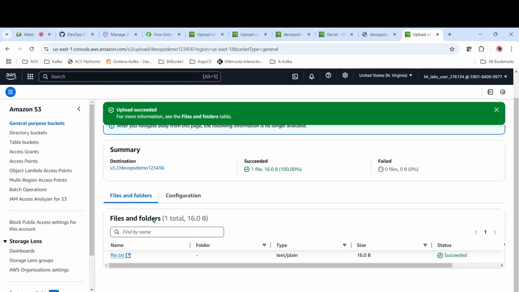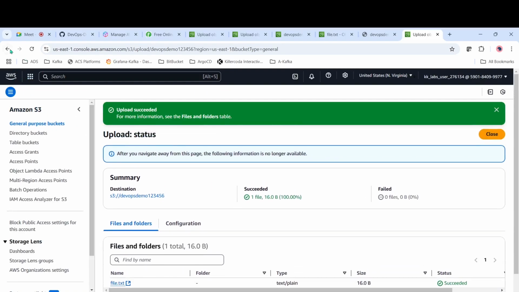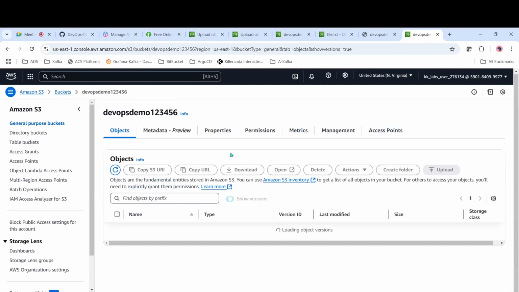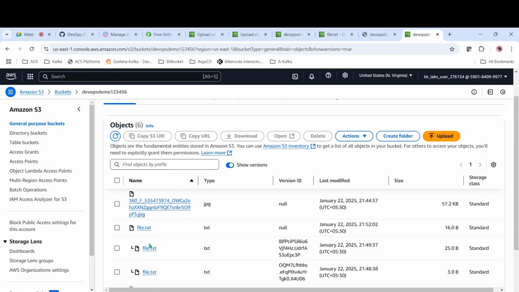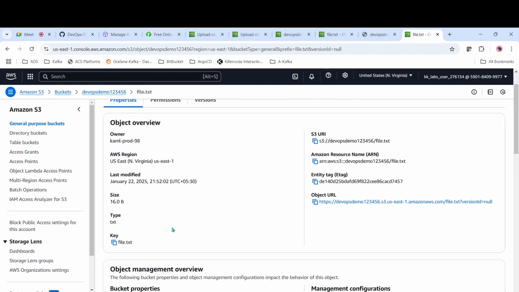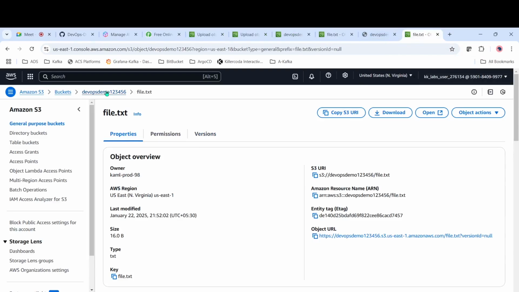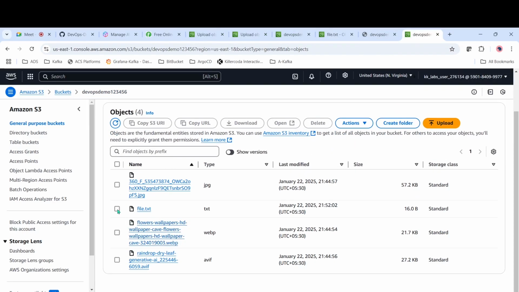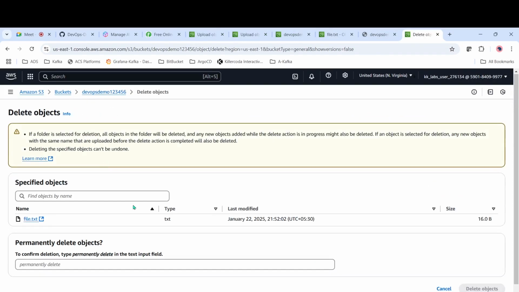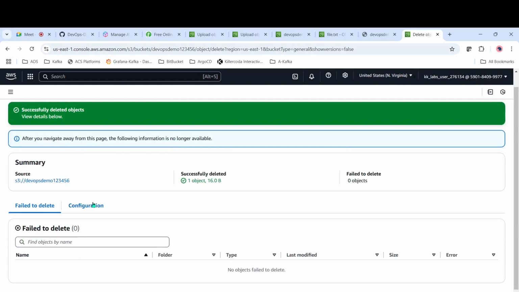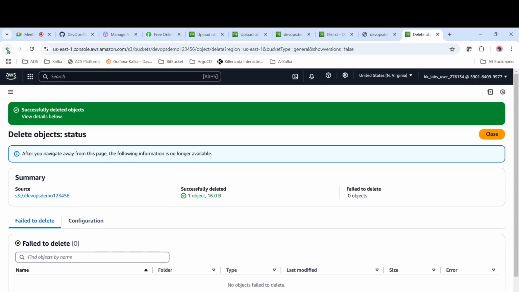Show versions, file.txt. Open after suspending. This is the latest file, right? Now what happens, we have already suspended versioning, right? Now let's come here and try to delete this one. Okay, it is deleted. Now let's come back.